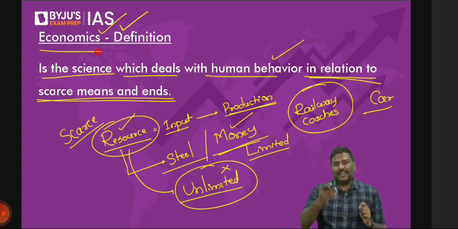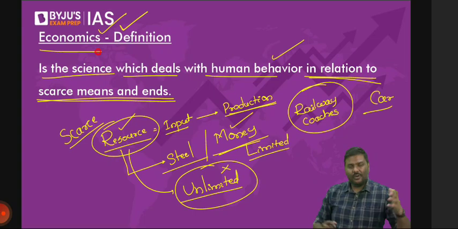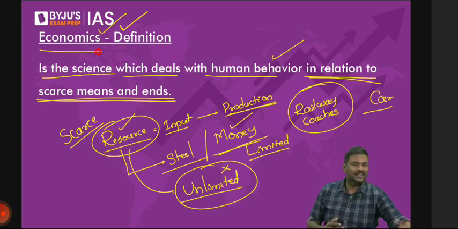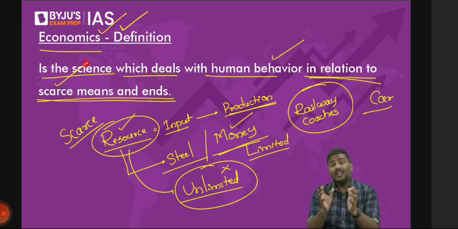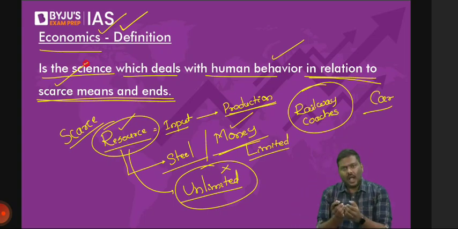So what about unlimited resources? My dear, you tell me. Will you be worried about sunlight? From morning, let's say 7 o'clock till afternoon, sunlight is available to you. Will you be worried? Will you budget all of it? Again, please understand the logic here. Whenever you talk about economics, it's always about scarcity. It's always about limited resources. Because the resources are limited, how do we use it?